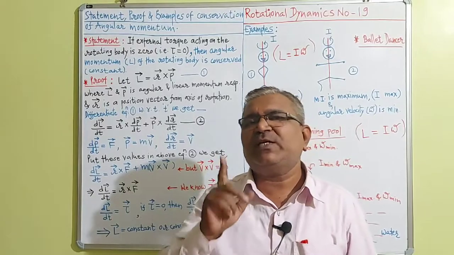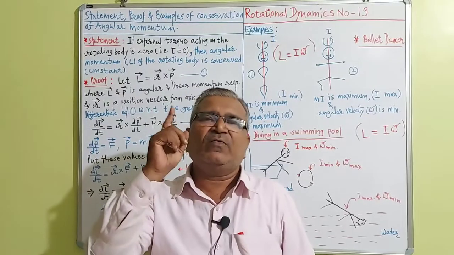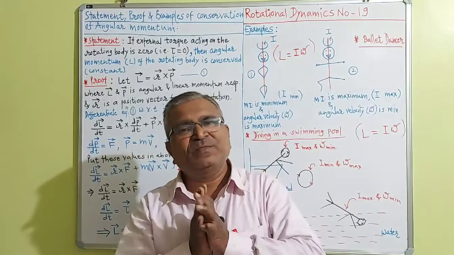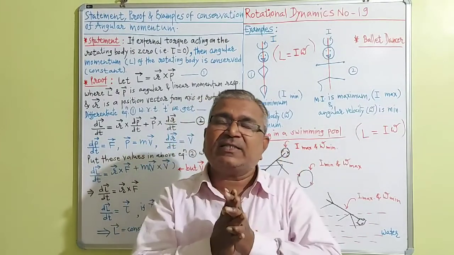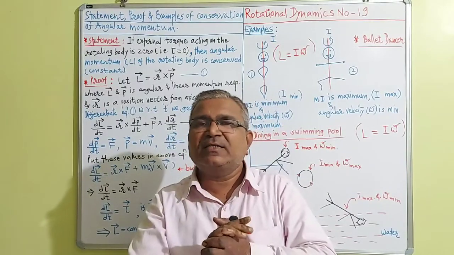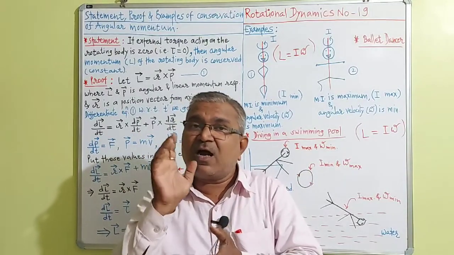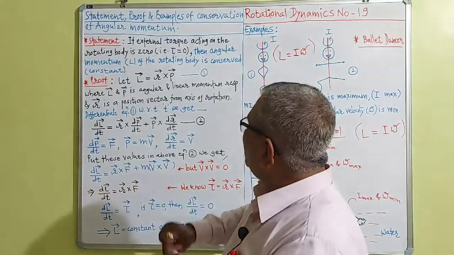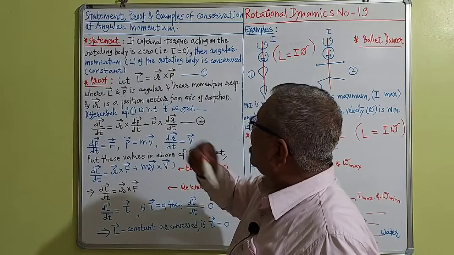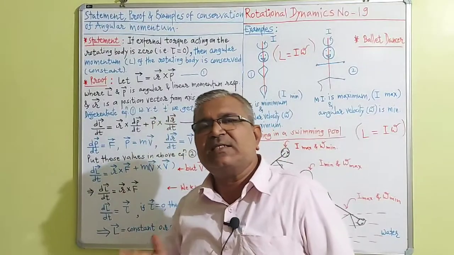For that purpose we know the vector form of angular momentum is vector L is equal to vector r cross vector p, where vector L is the angular momentum and vector p is the linear momentum, and vector r is the position vector from the axis of rotation. From this formula we will start the proof.